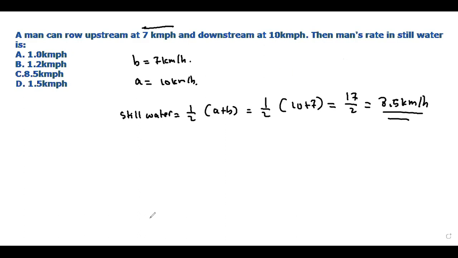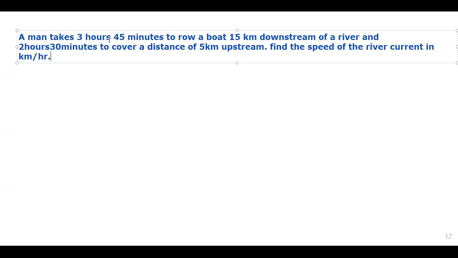A man takes 3 hours 45 minutes to row a boat 15 kilometers downstream of a river, and 2 hours 30 minutes to cover a distance of 5 kilometers upstream. Find the speed of the river current in kilometer per hour. So how are we going to solve this question?